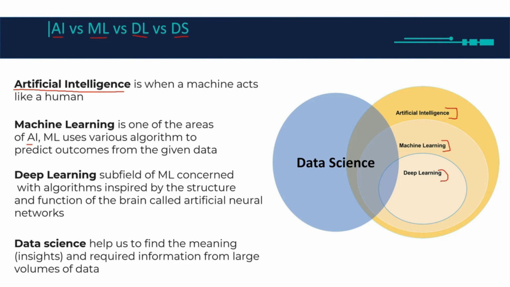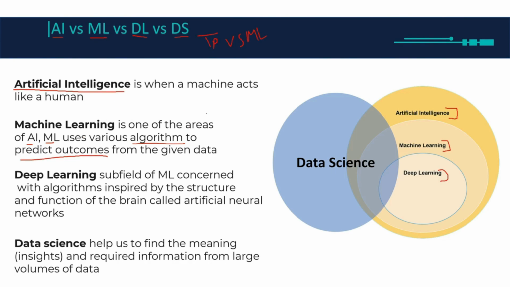In machine learning, we use machine learning algorithms in order to predict outcomes from given data. In order for me to explain machine learning in detail, I'm going to have to explain traditional programming versus machine learning, and we're going to do that in the next video. So if you didn't understand what machine learning is, it's fine, we'll explain it in detail.